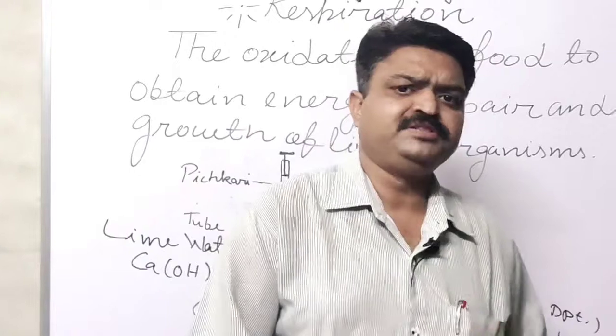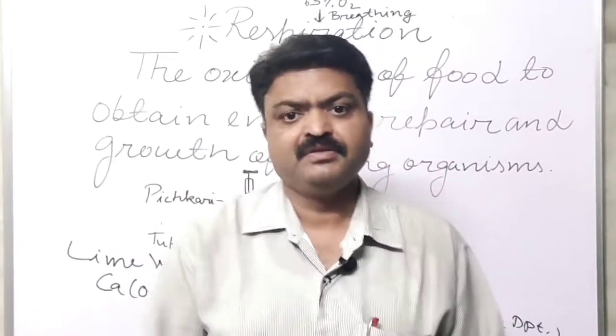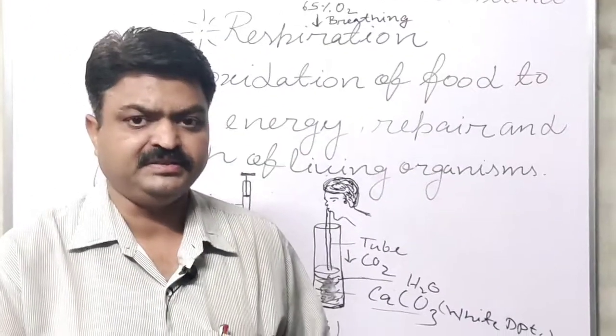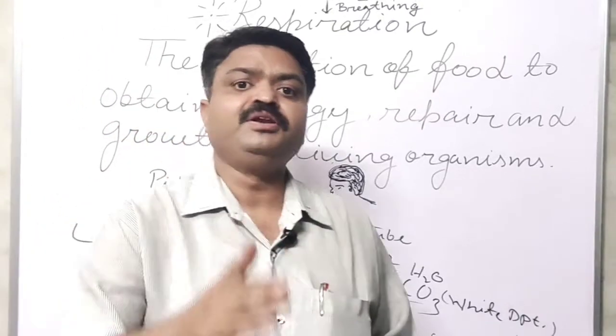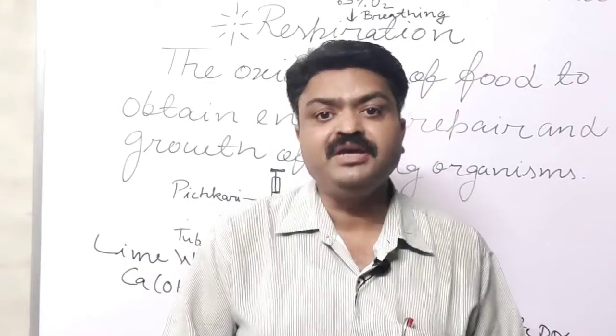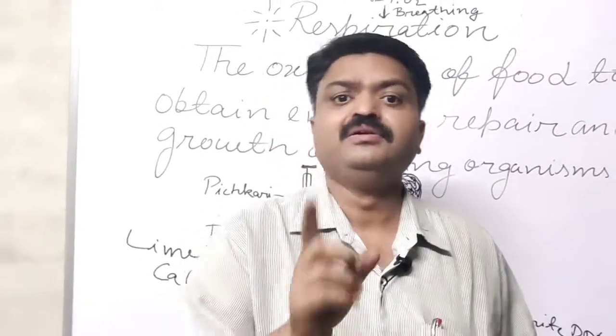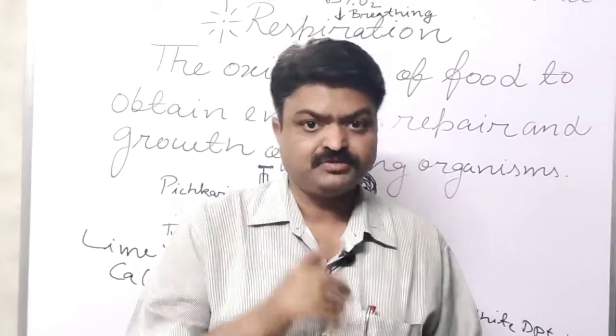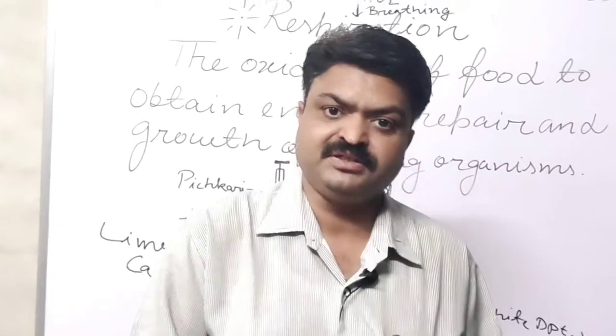When we do physical exercise, student, at that time we need more energy. So to get the energy, we have anaerobic respiration in our muscles, because we do the exercise with the help of muscles.